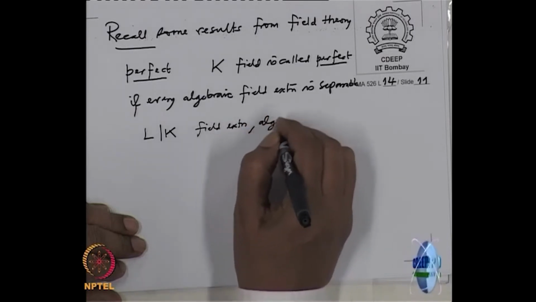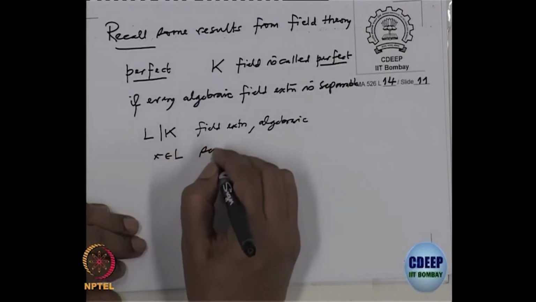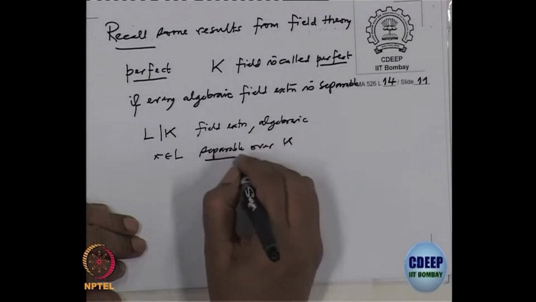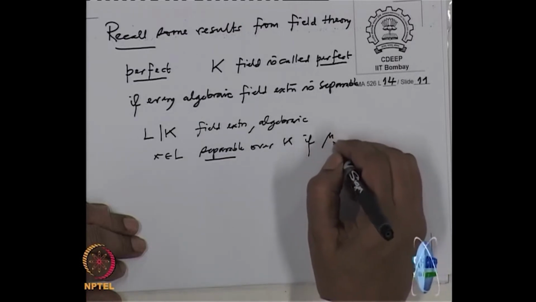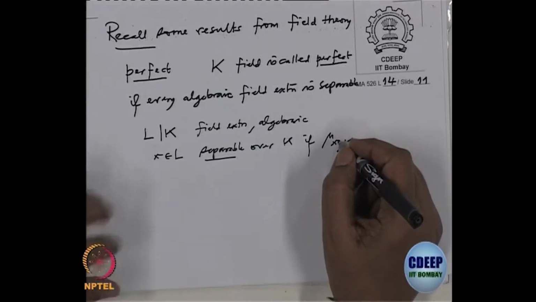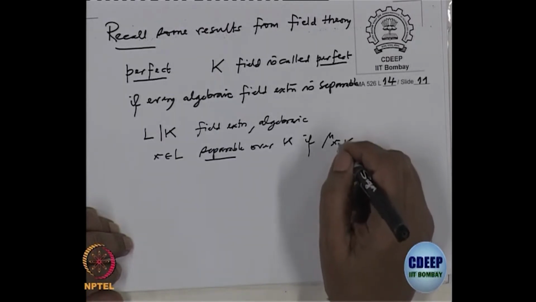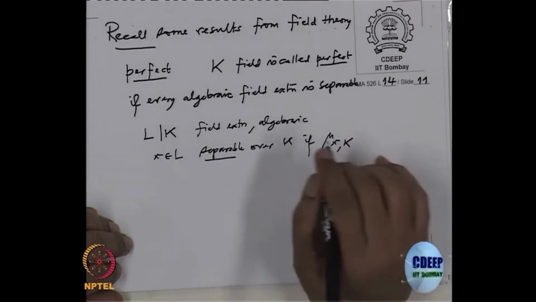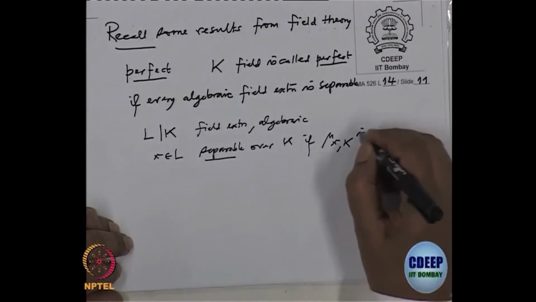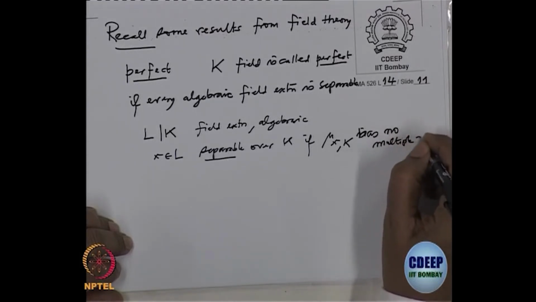We will say that an element X in L is separable over K if the minimal polynomial of X over K, the smallest degree polynomial in K[x] such that X is a zero of that polynomial, which is an irreducible polynomial, does not have multiple roots, repeated roots, multiple zeros.